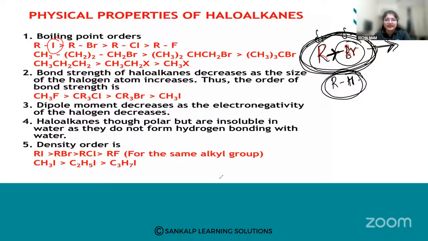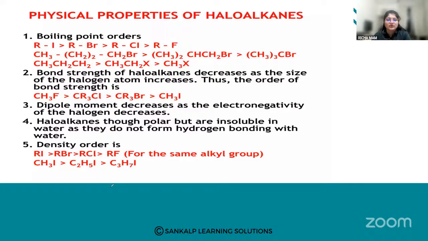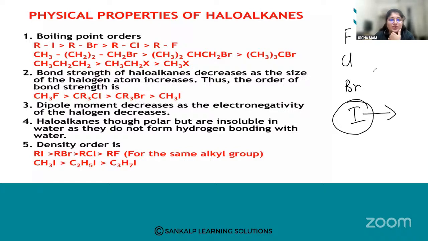Then when we see the strength also here, it will decrease. The strength of the haloalkanes will decrease as the size of the halogen atom increases. The smallest is fluorine, then chlorine, then bromine, and then iodine. So iodine has the larger size. So the strength of the haloalkanes will decrease as the size of the halogen atom increases.